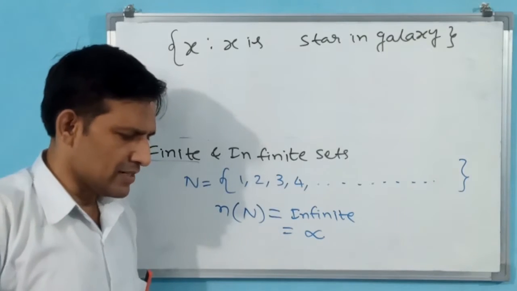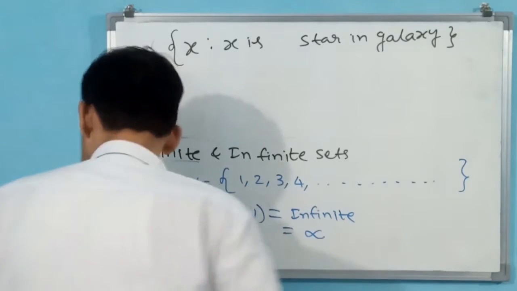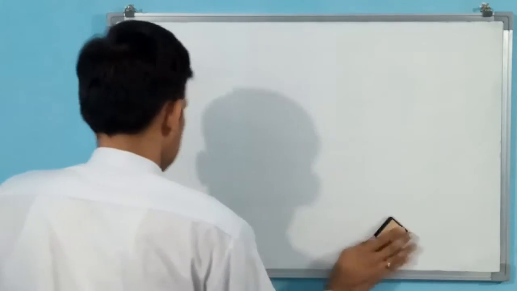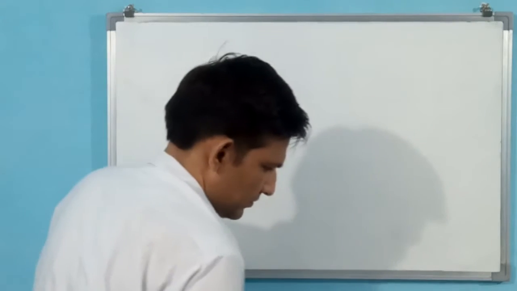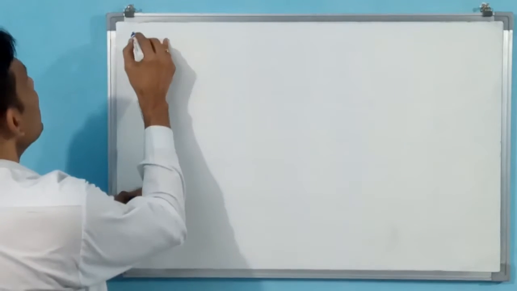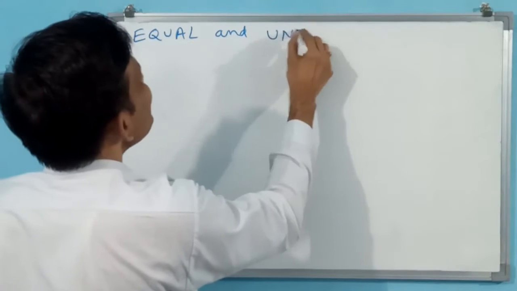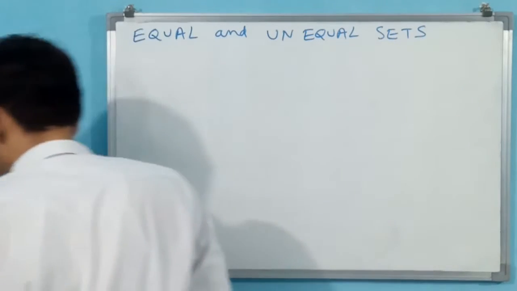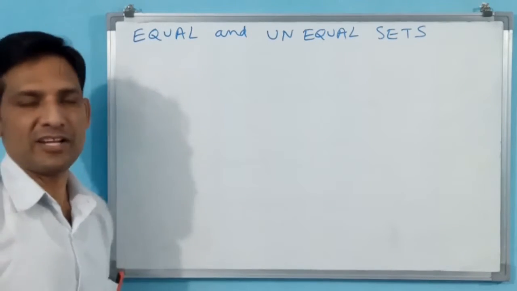See, exercise one, equal and unequal sets are there. Just 5 minutes, after that we go for the exercise. Okay, next concept, let us see equal and unequal sets.